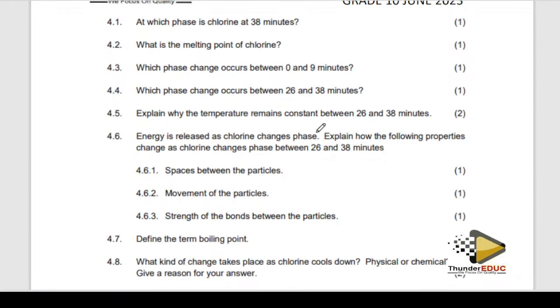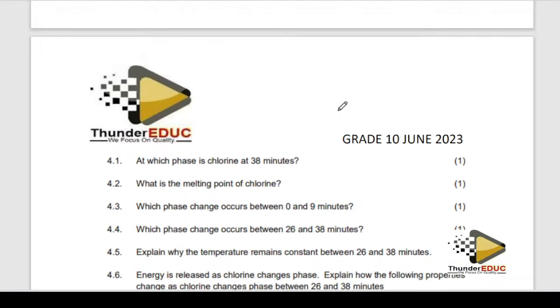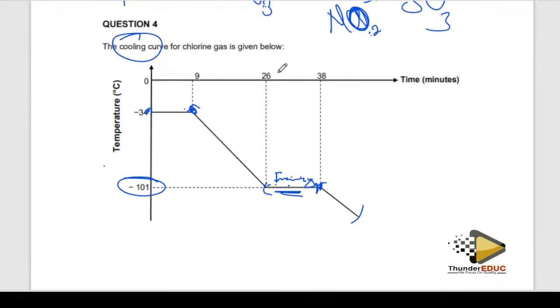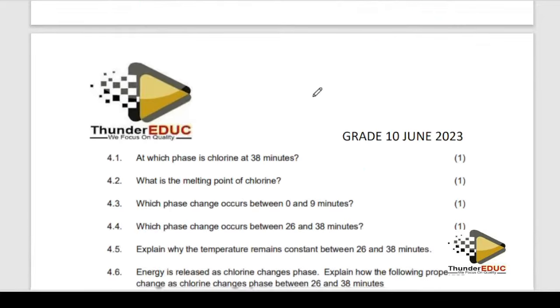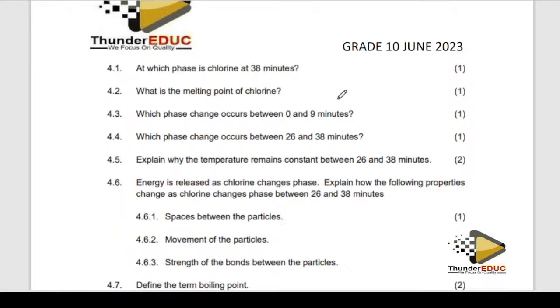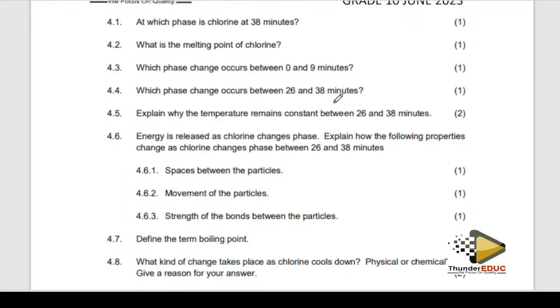And then which phase change occurs between 26 and 28? This is freezing. It's starting to freeze from liquid to a solid.